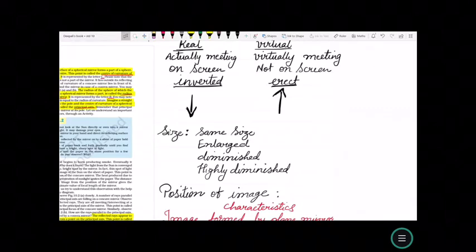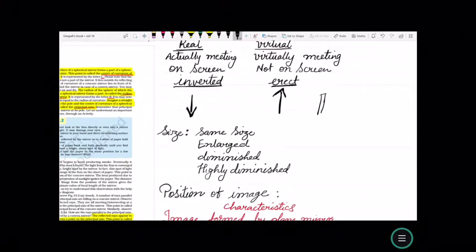So, if we take an example of a candle, if we observe the candle to be standing straight, this is the object which is the candle.